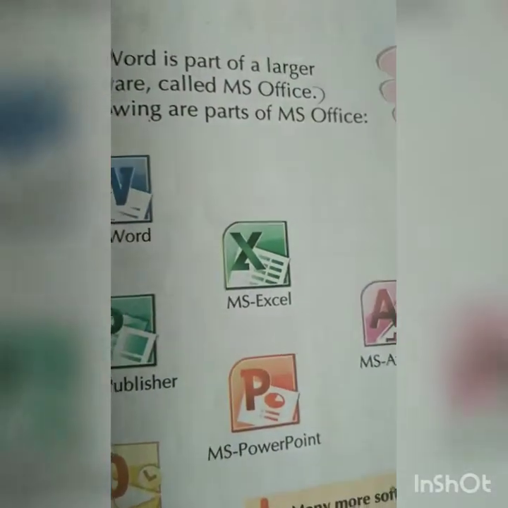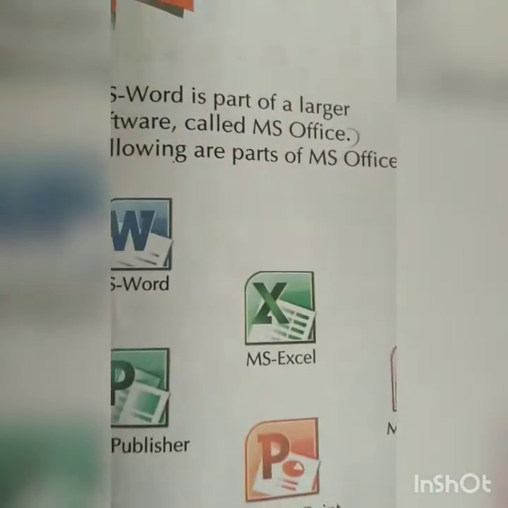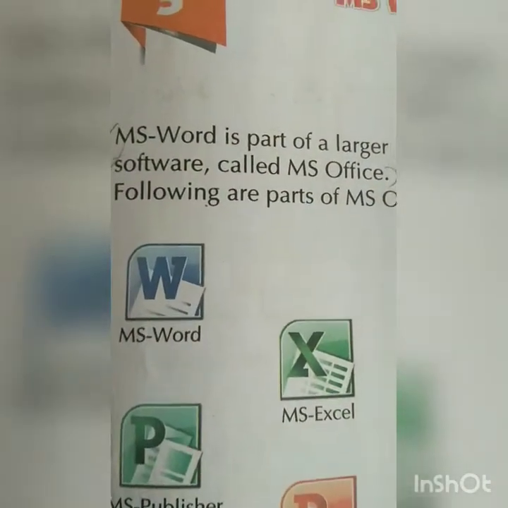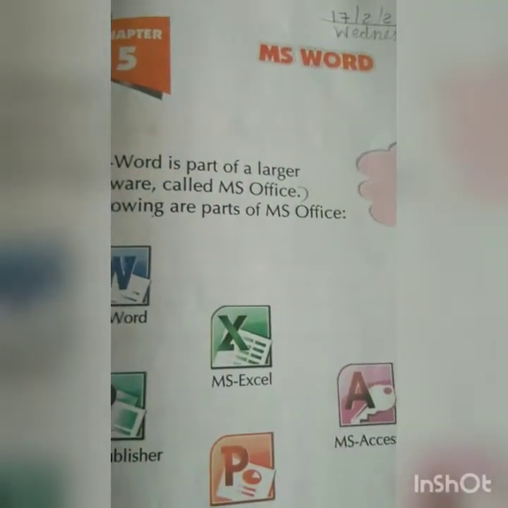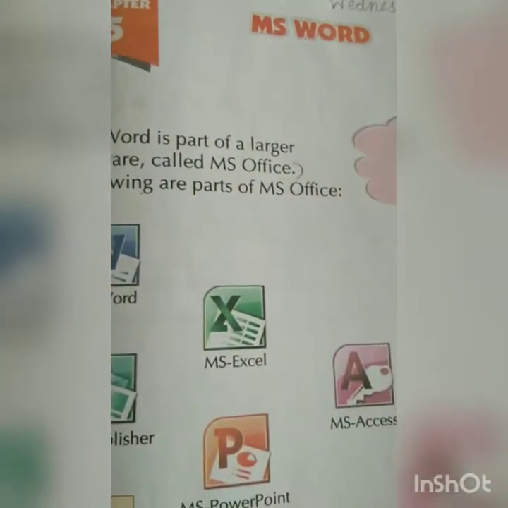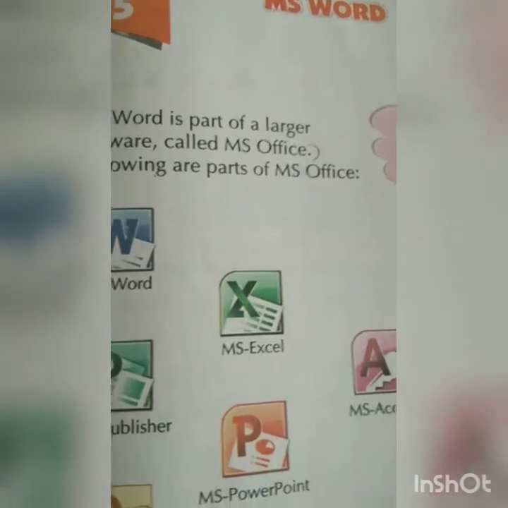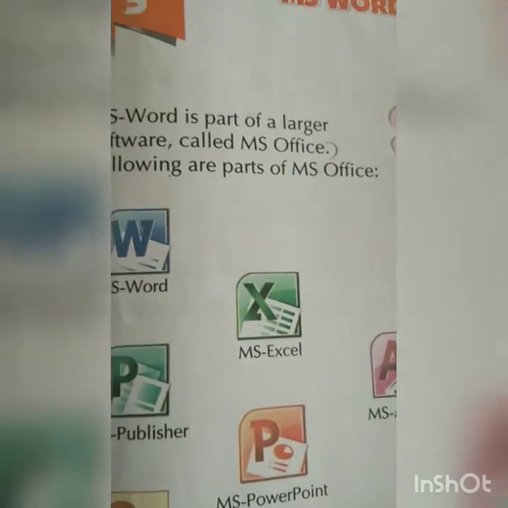So on page number 53 of your computer textbook, today we are going to start lesson number 5, MS Word. In this chapter you will learn how to make your program more attractive. But how to do it, we will learn from this chapter.